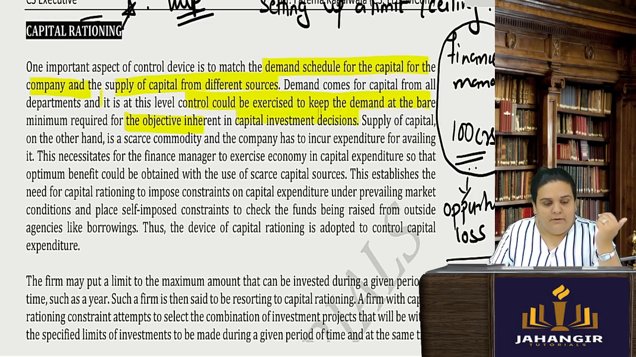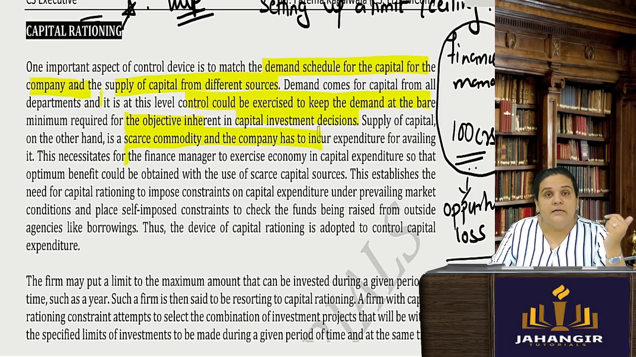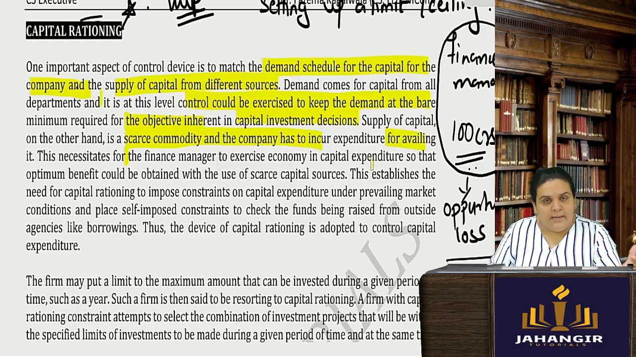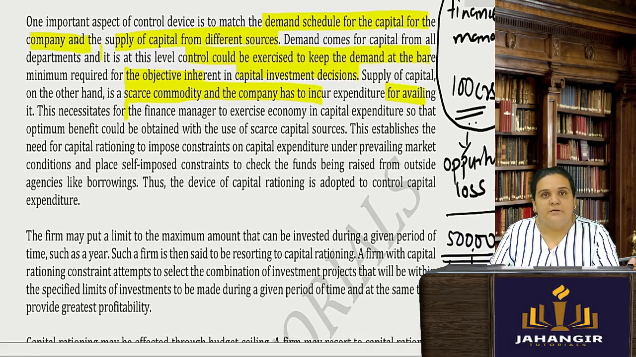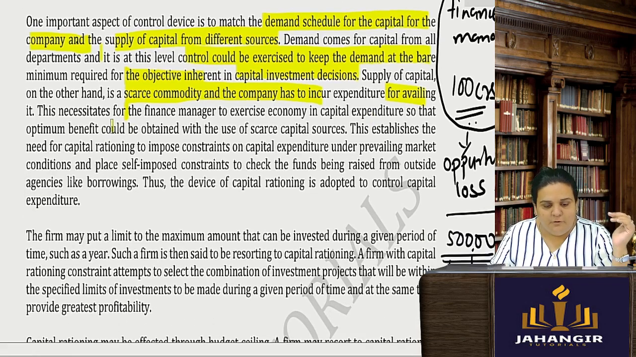Supply of capital, on the other hand, is a scarce commodity, and the company has to incur expenditure for availing it. Can I have the capital free of cost? Will people invest in my company free of cost? Of course not. There will be a return expected by the people who invest. So the finance manager has to exercise economy in capital expenditure, so that an optimum benefit could be obtained with the use of scarce capital resources.